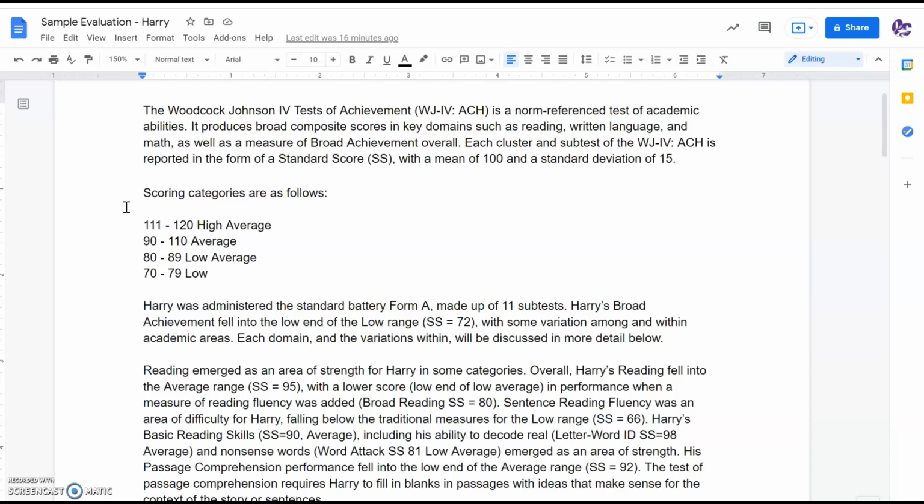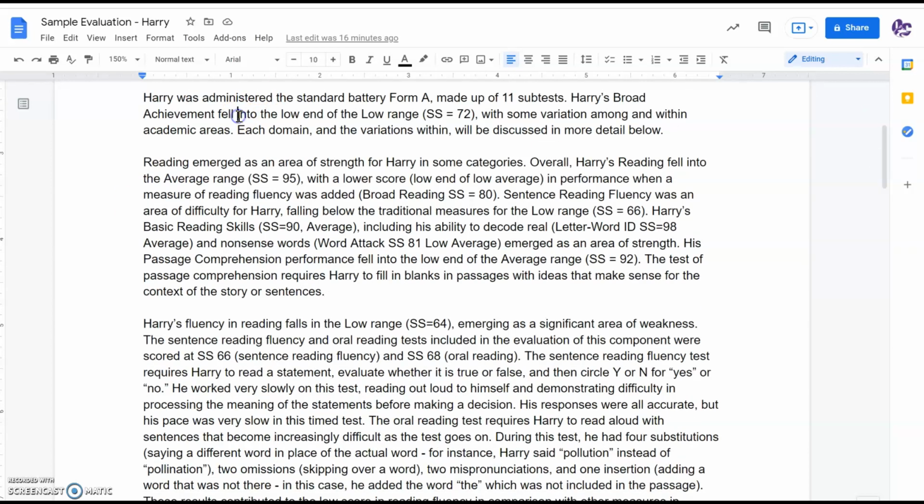So I'm going to blow up the size of this just a little bit. Writing through, this is a false name, but Harry was administered this Form A, 11 subtests, and then we're including broad achievement and talking through the variation. Obviously, as mentioned, there are strengths and challenges. So remember, we've got these standard scores.